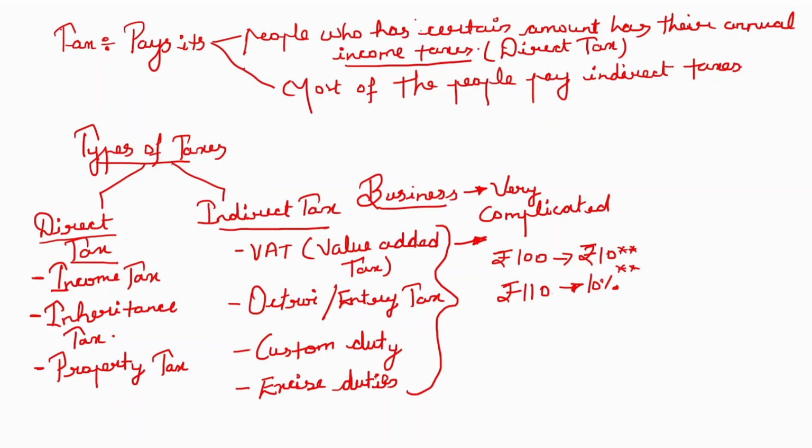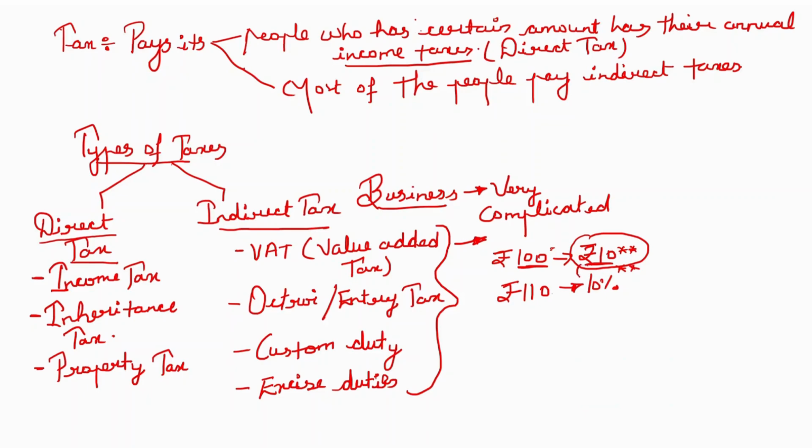No matter how much you paid here, it had nothing to do with what you pay there. And the taxable amount was taken as rupees 110, that means the cost of the product and also the tax.